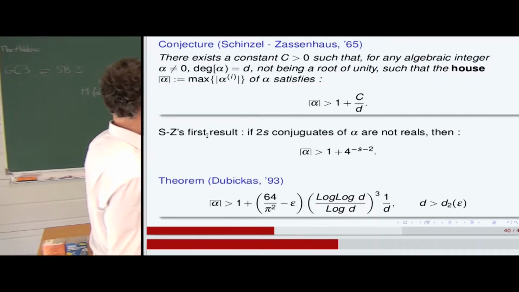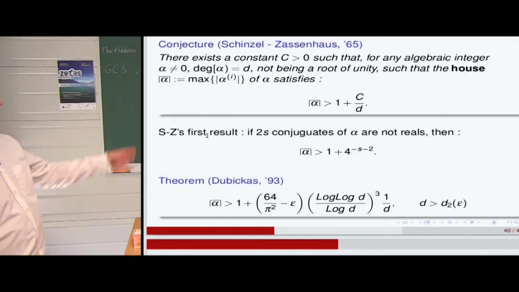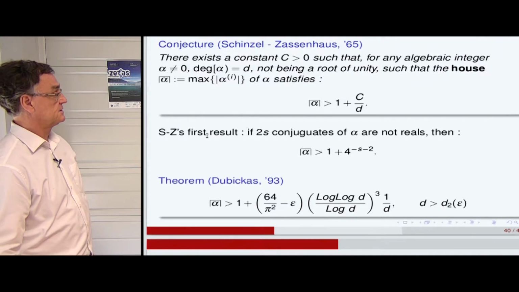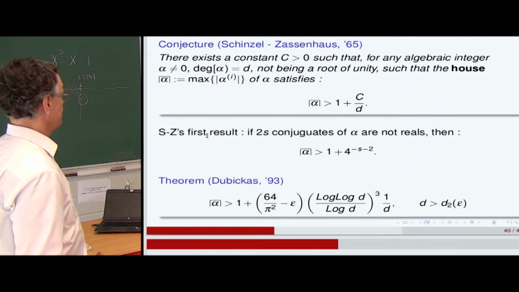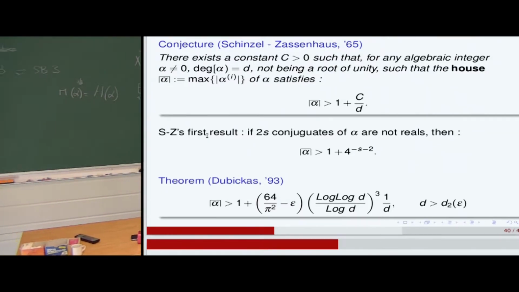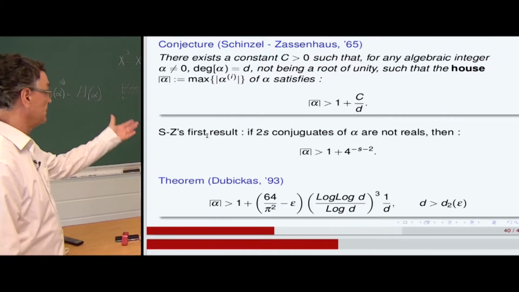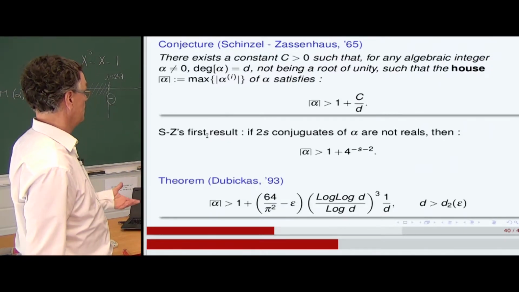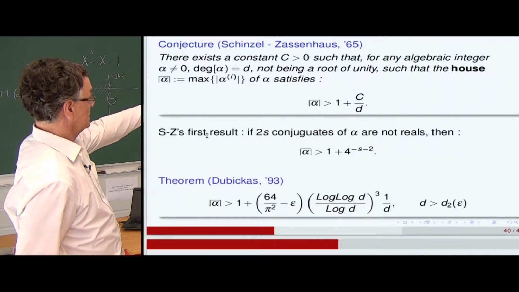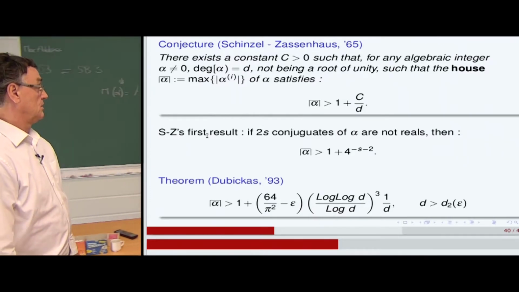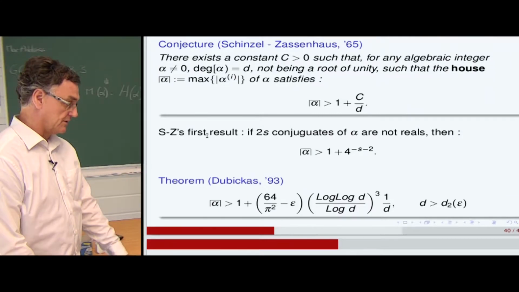And much more recently, there is a theorem by Dubickas showing that this house of alpha, with the same assumptions on alpha, is strictly greater than 1 plus something which is 64 divided by pi squared, and 1 over d, the degree, and exactly the same power 3 of log d over log d that you can find in the inequality of Dobrovolsky.